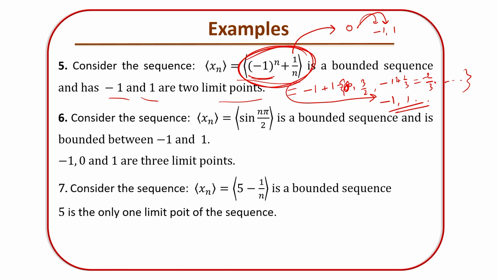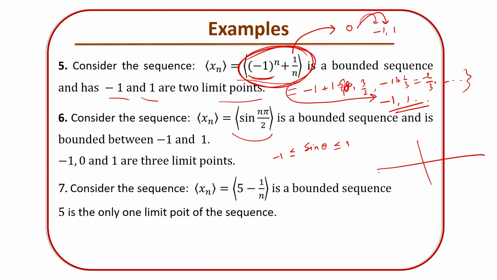If it is a bounded sequence, it must have some limit points. And the vice versa does not hold, that means a sequence may have a limit point, but it may not be a bounded sequence. Consider the sequence sin n pi by 2, and obviously it is a bounded sequence. Why? Because sine of theta always lies between minus 1 and 1.